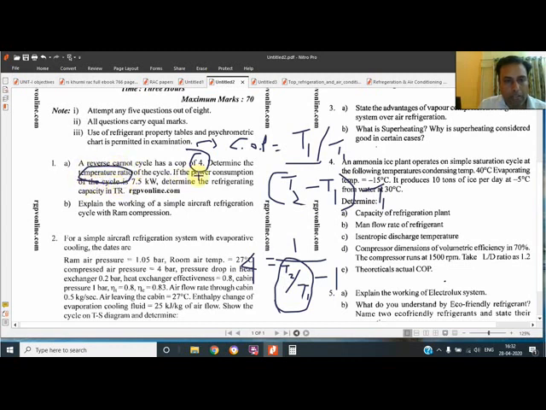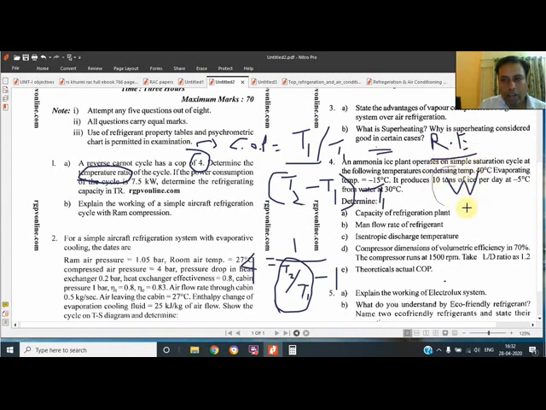Now the second thing they have asked: if the power consumption is 7.5 kilowatt, determine the refrigerating capacity. I have told you earlier that COP is not a single formula. COP is T1 upon T2 minus T1, and also refrigerating effect upon work done.